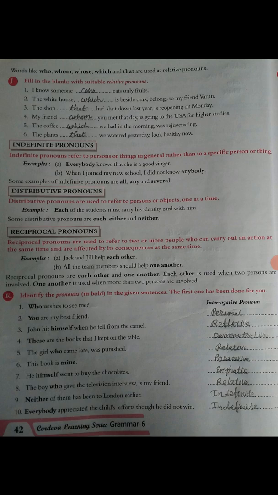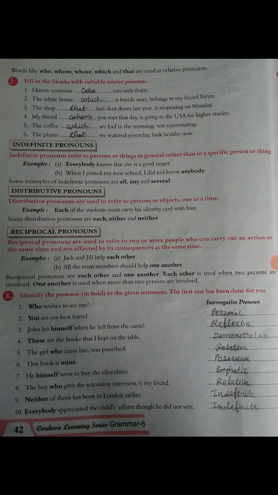Reciprocal pronoun. Reciprocal pronouns are used to refer to two or more people who carry out an action at the same time and are affected by its consequences at the same time. Okay, for example, Jack and Jill help each other. So each other is a reciprocal pronoun.